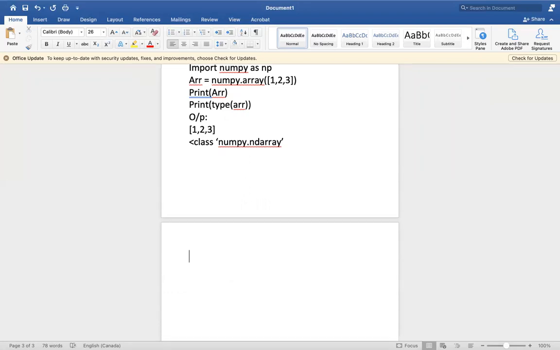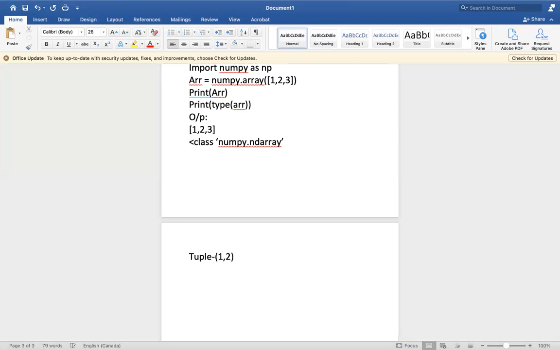And the next thing: till here we used an array. Now I am going to pass a list, a tuple or an array-like object into the array. Previously we passed a list into an array. Now I am going to pass a tuple into an array. So you know what a tuple is, right? A tuple is something displayed in round brackets, like 1, 2, 3, etc.